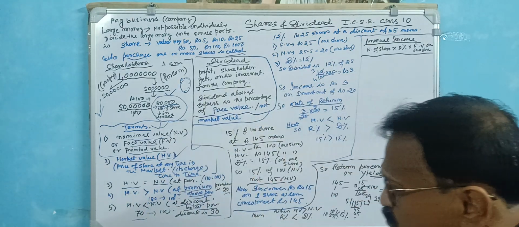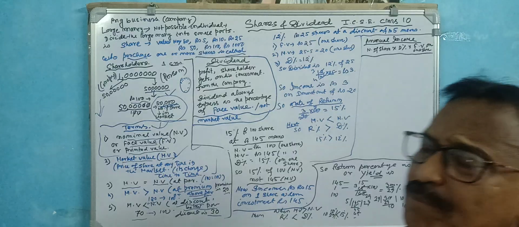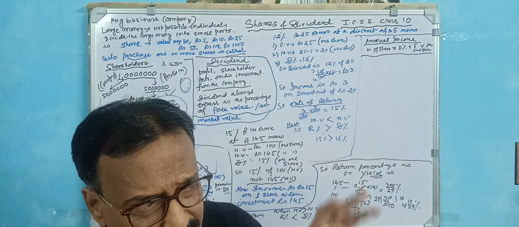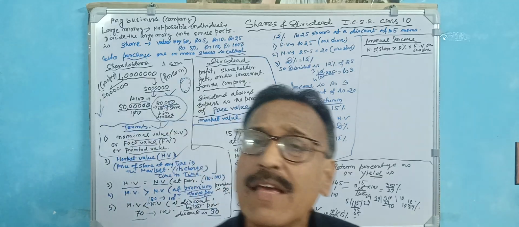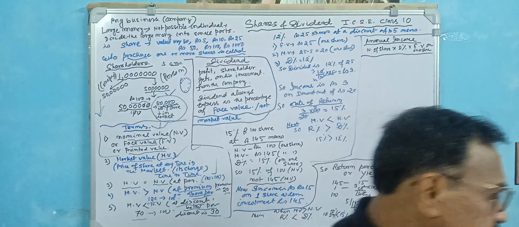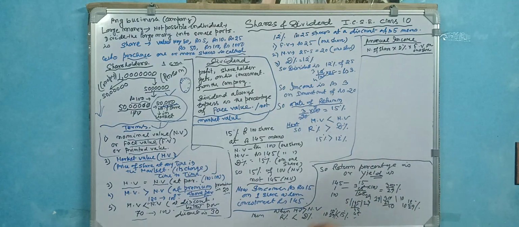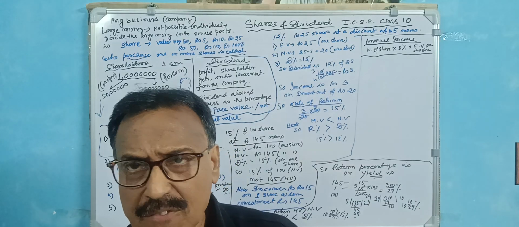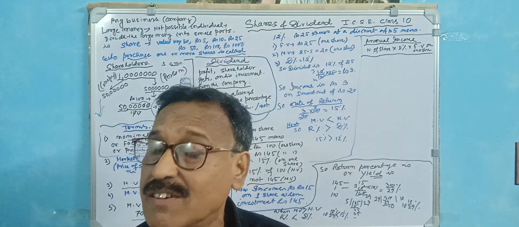Now, why do we purchase shares? You can deposit the money in the bank. Why? Because the bank gives interest. Suppose 5% interest. That means if you invest 100 rupees in a bank, after 1 year you get 105 as an amount. So 5 is the interest you get.